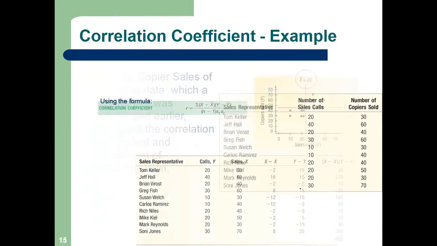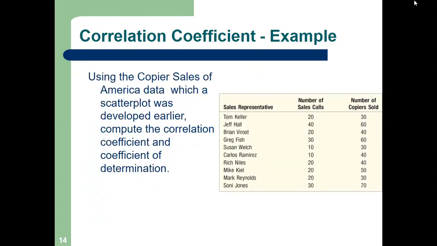Yes, it's the same data which I showed you just now. So my Y, my X. Is this clear, students?